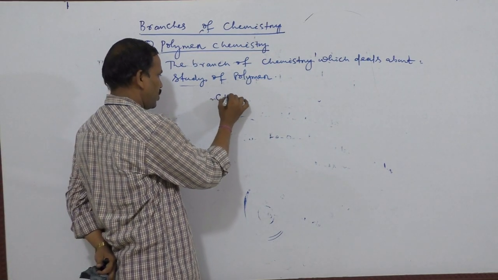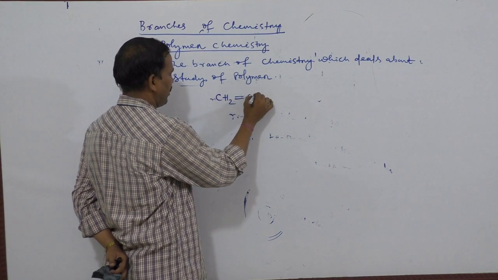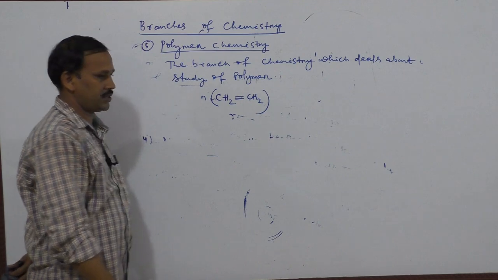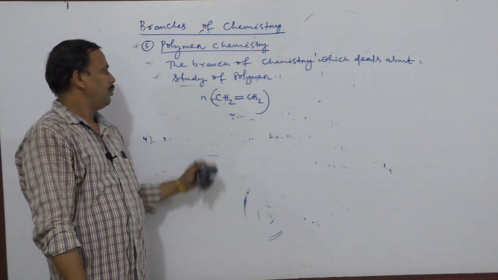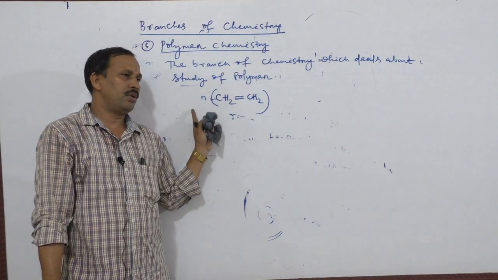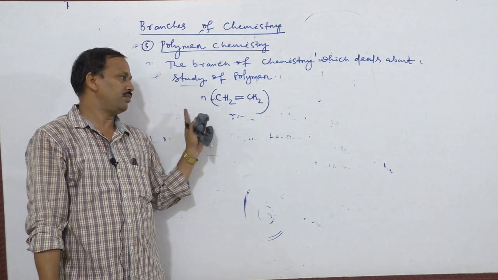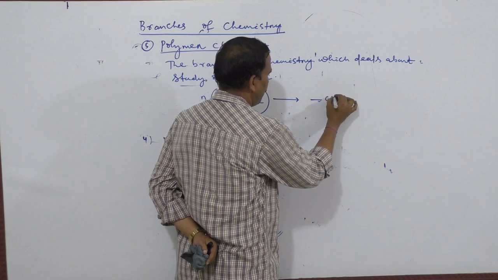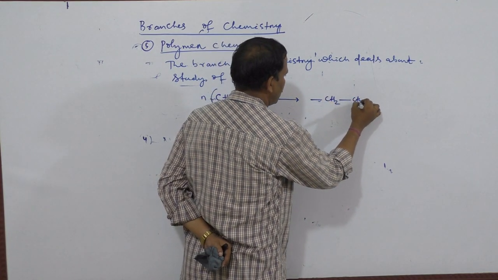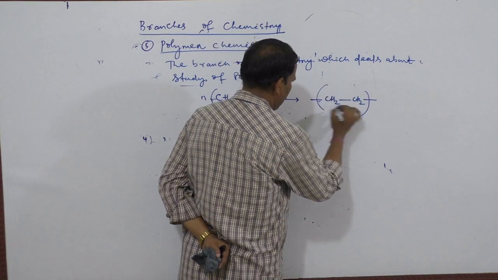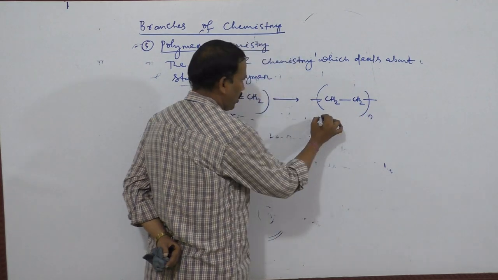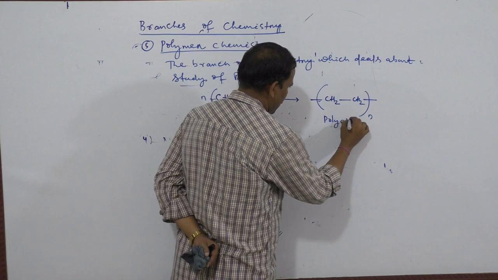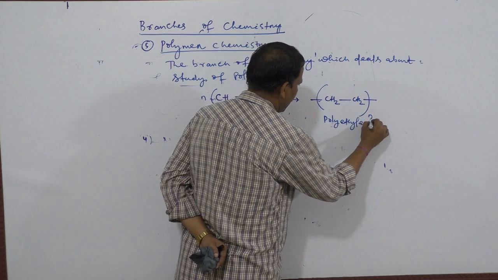Example is ethylene, whose formula is CH2=CH2. Now you can take n numbers, that may be 50 or 100, 150, 200, 175, any of them. When they combine with each other to form a macromolecule or giant molecule or bigger molecule, that bigger molecule is known as polymer, and its name in this example is polyethylene.